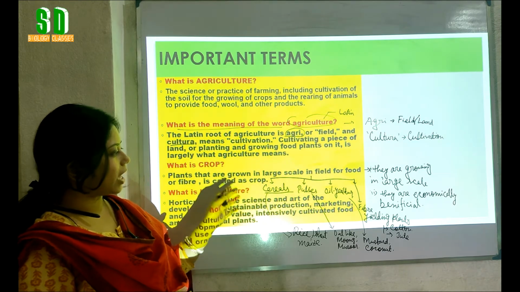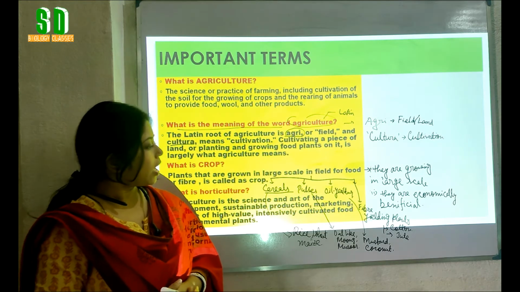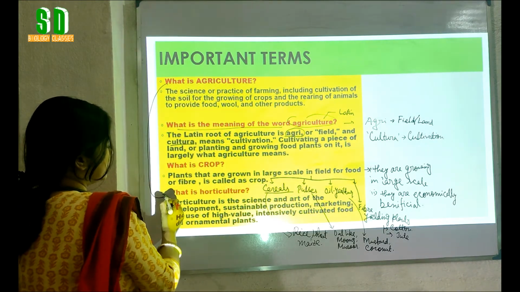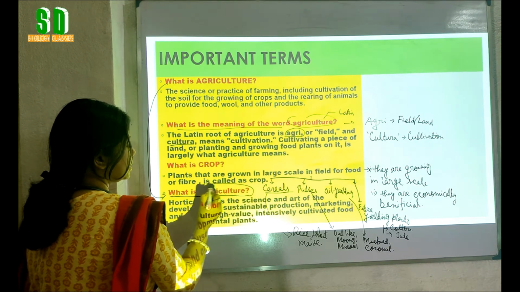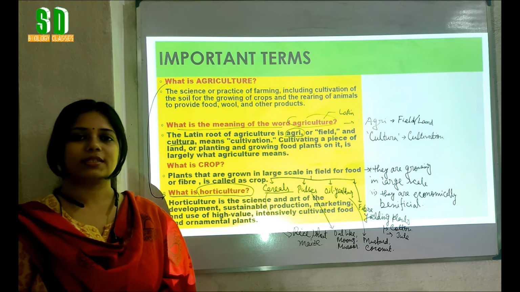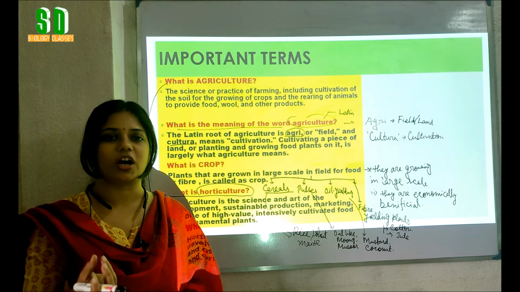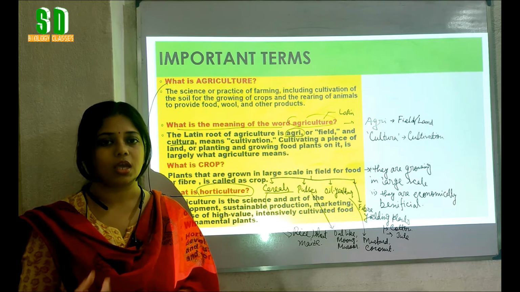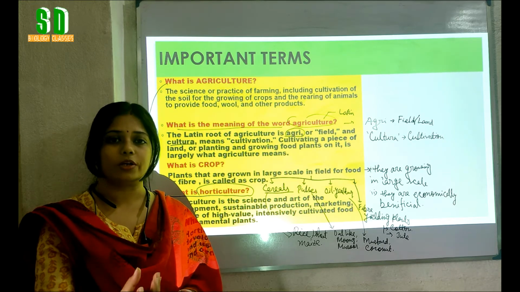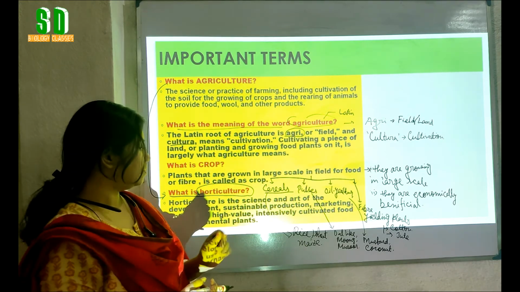So these are the different types of crop plants which are grown around us. Now we will know about a branch of agriculture that is called horticulture. We can see the ornamental plants around us. Ornamental plants means which are used to decorate our houses. The flowers which are used to decorate our houses, the flowers which are used to worship the god and goddess. So those are called the ornamental plants.